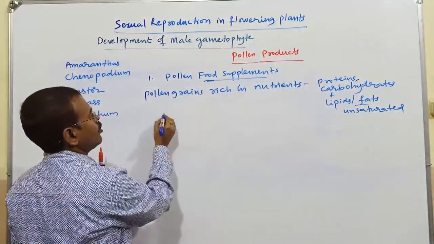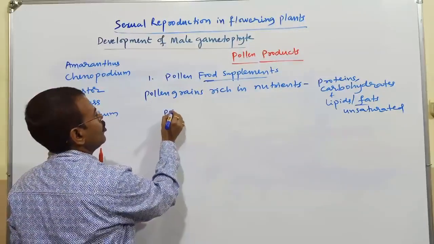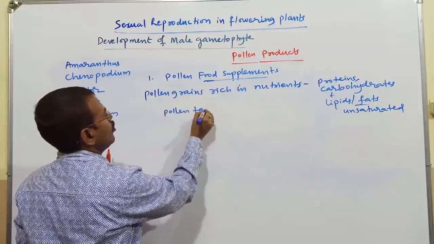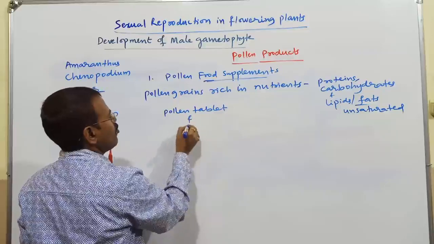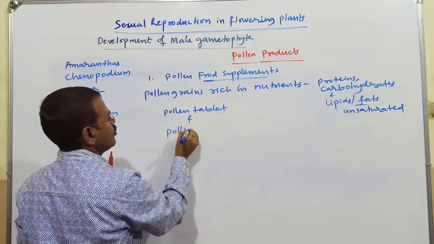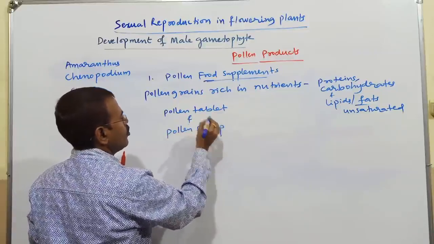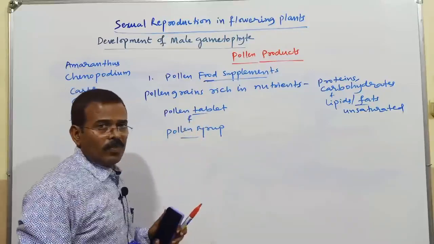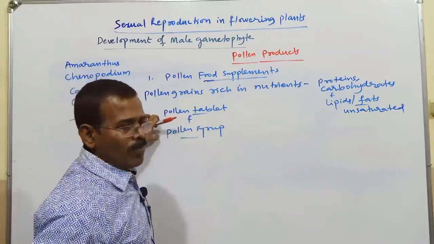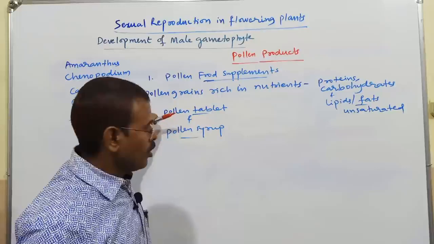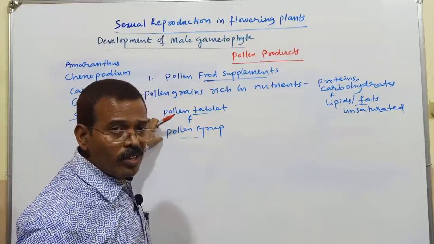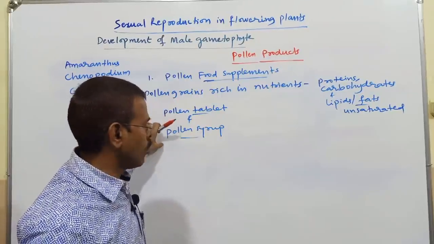So here, pollen tablet and pollen syrup. These are the food supplements, pollen products. Pollen grains, which are rich in these nutrients, are used in making pollen tablet or pollen syrup.